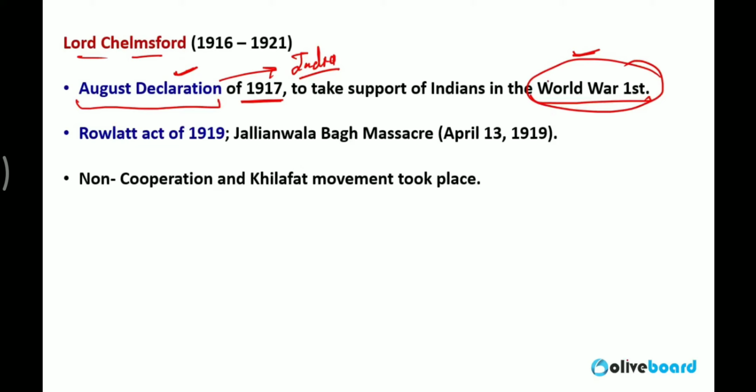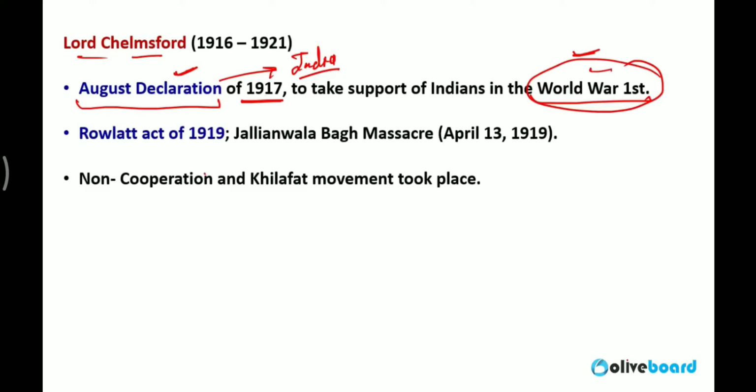Dominion status means a free country with their own constitution but under the Britishers. एक ऐसा देश जो फ्री है जिसका अपना कॉन्स्टिट्यूशन अपना संविधान है but still they are under the Britishers. So this was an offer in 1917 and Indians welcomed it. You will be surprised, Indians welcomed it and Indians supported in the First World War.